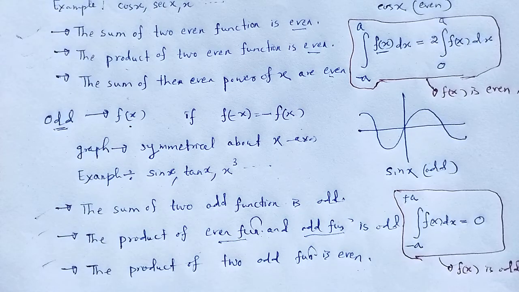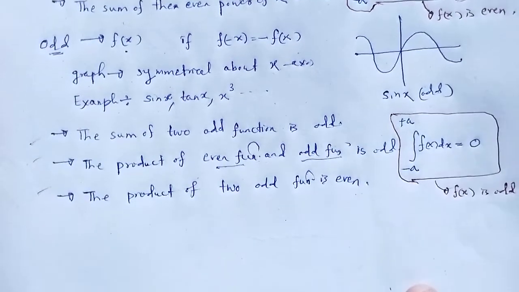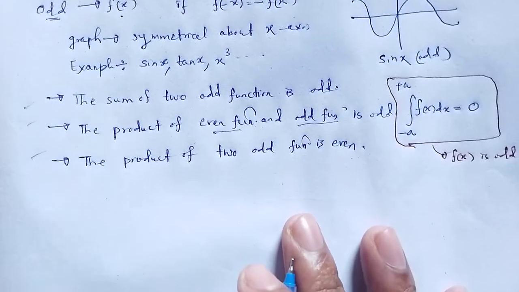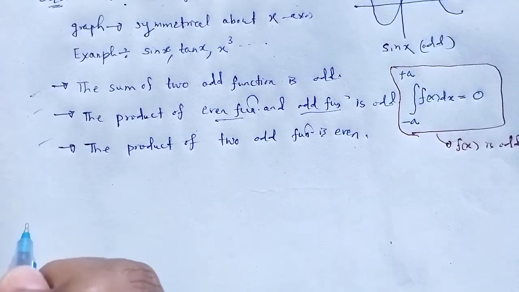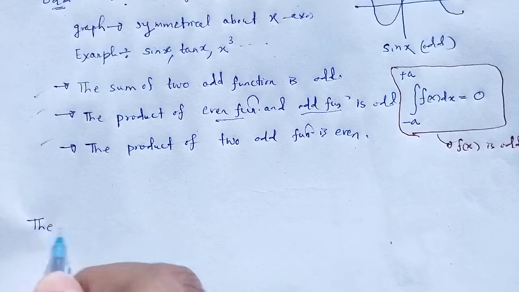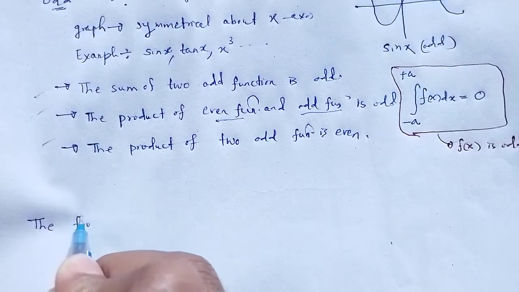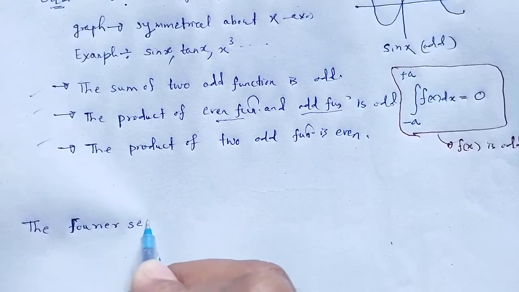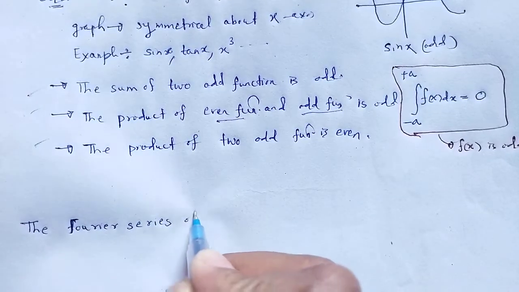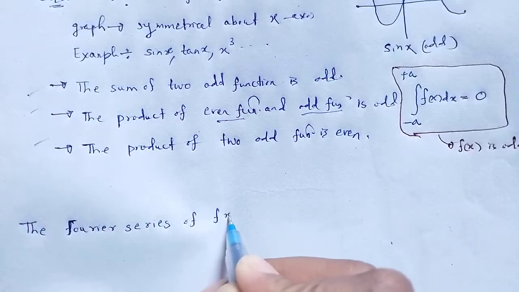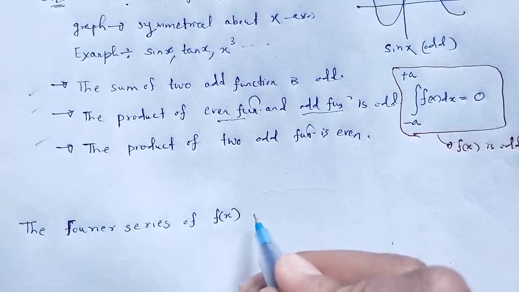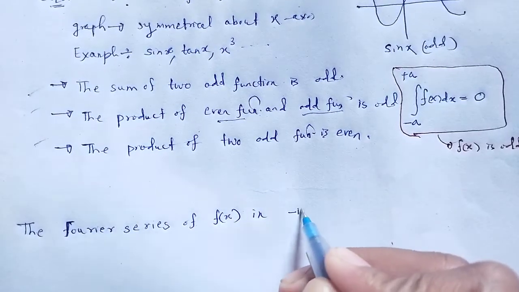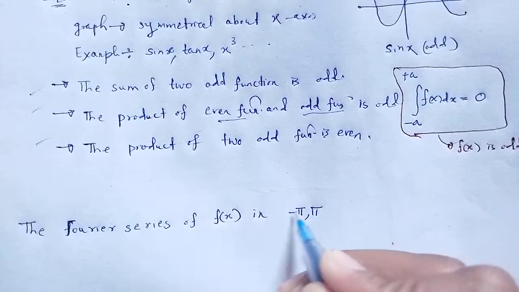Now let me derive the Fourier series of a function f of x in the range minus pi to pi.